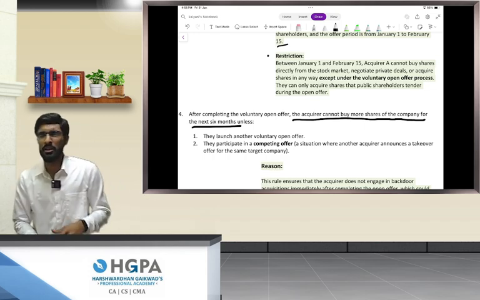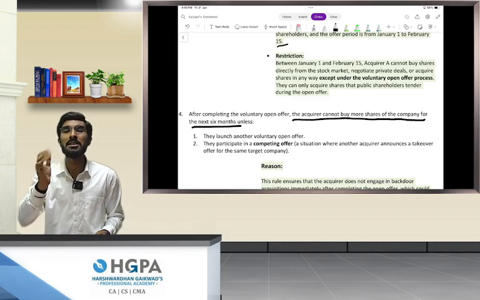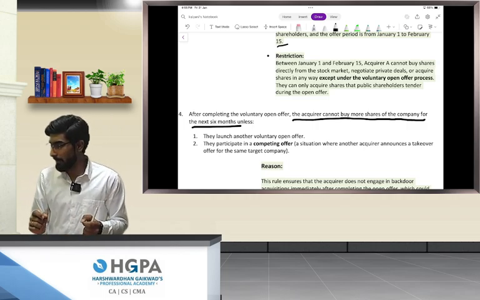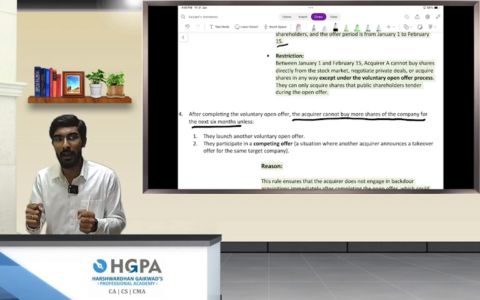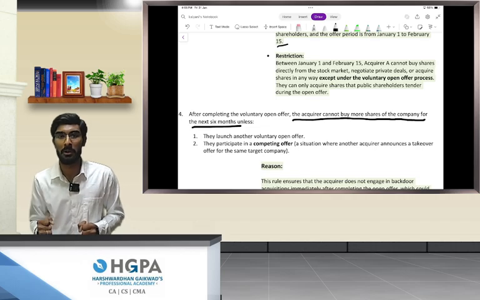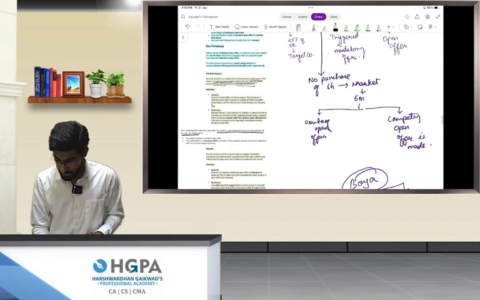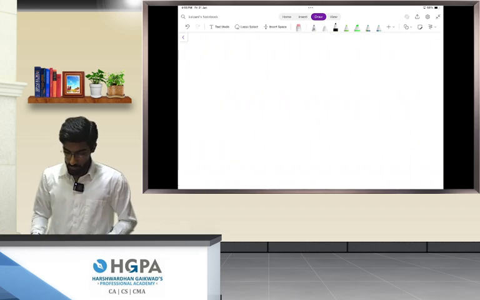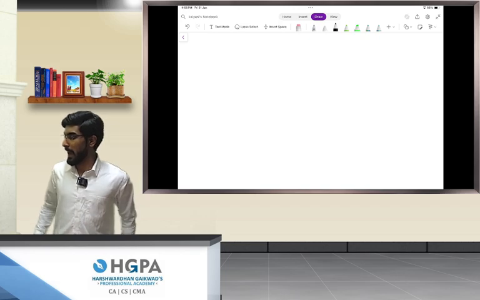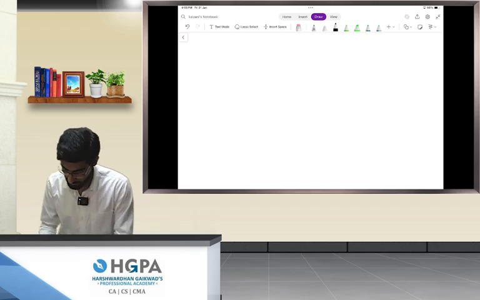Let's understand this beautiful concept, why this rule has been made. People, this concept is the main reason why I was waiting for this lecture to come. Okay, let's understand this beautifully. Okay, I will try to draw the diagram as neatly as possible.